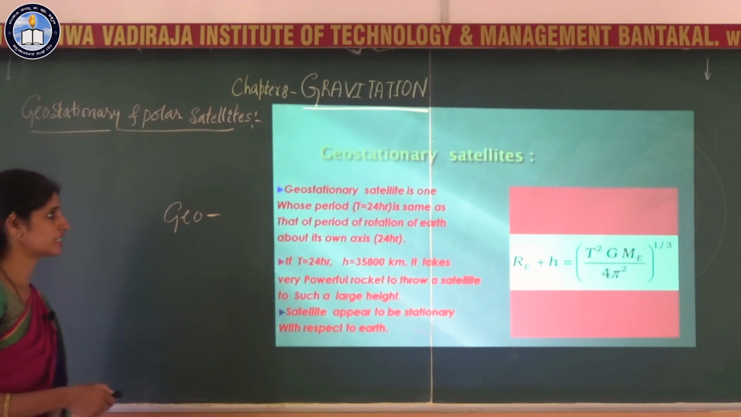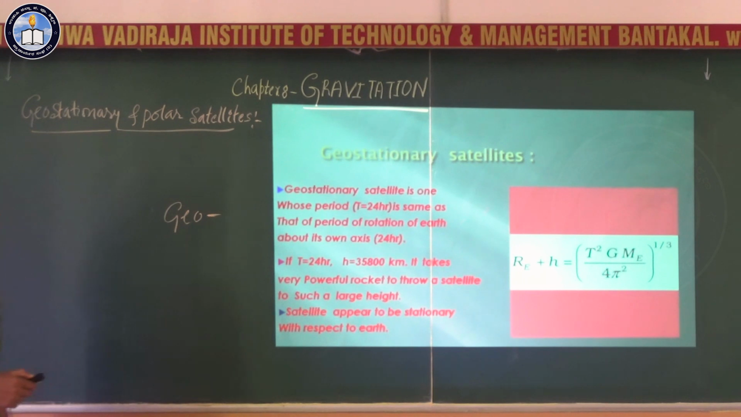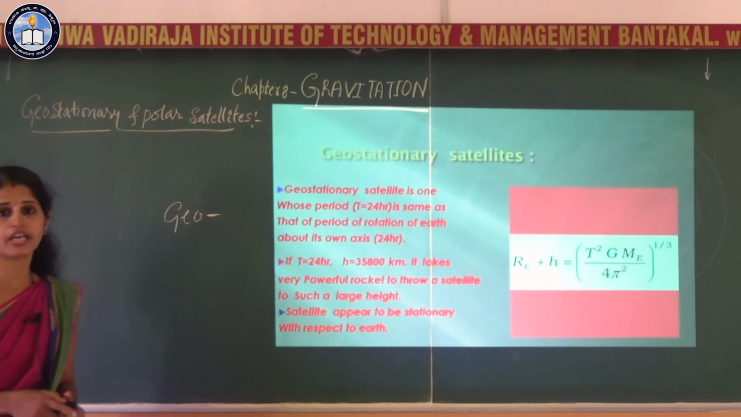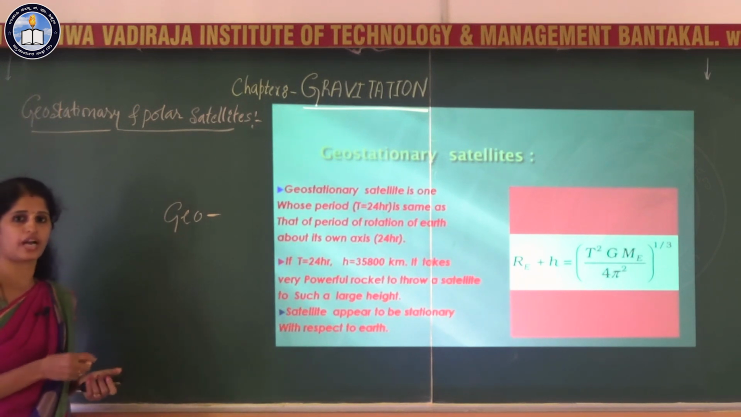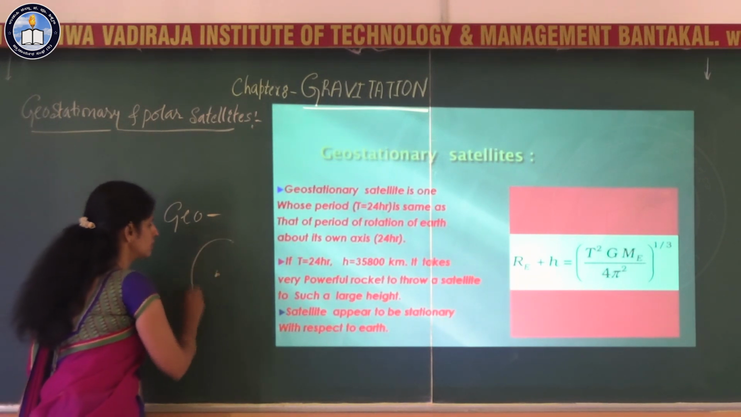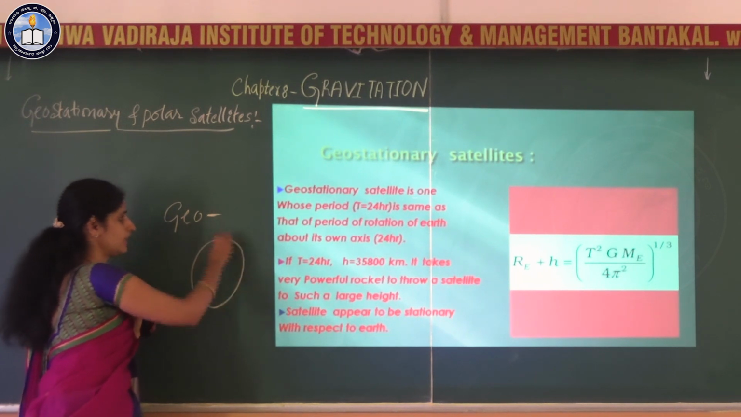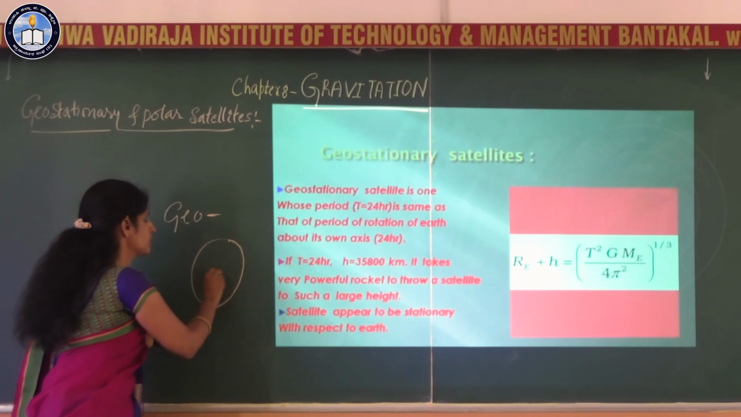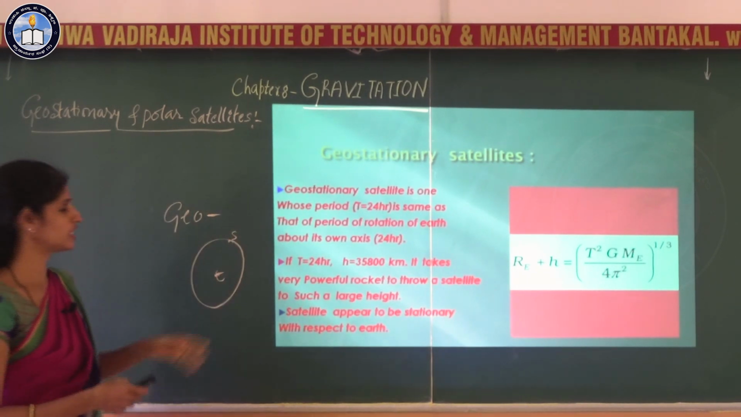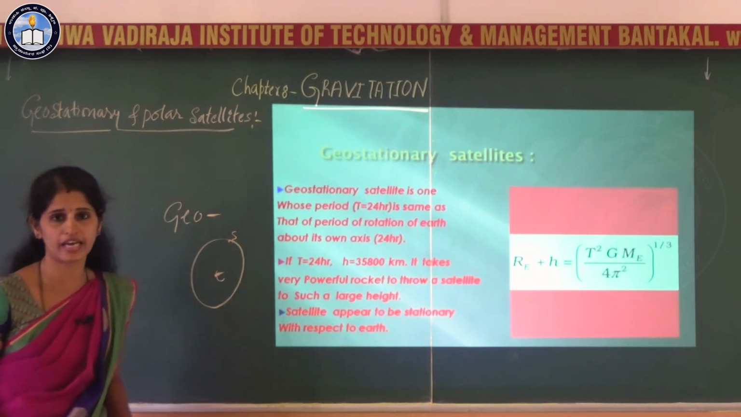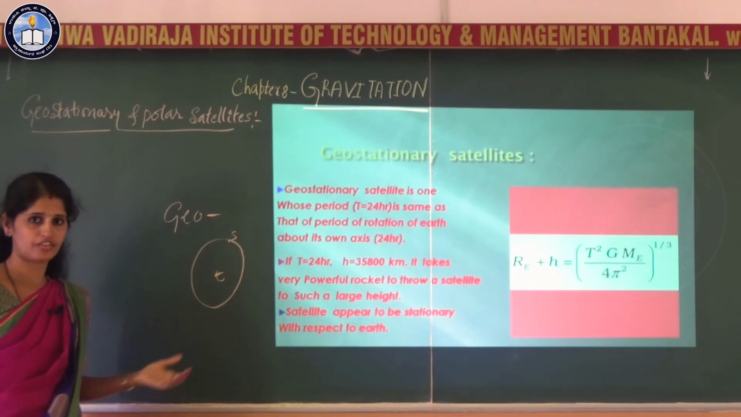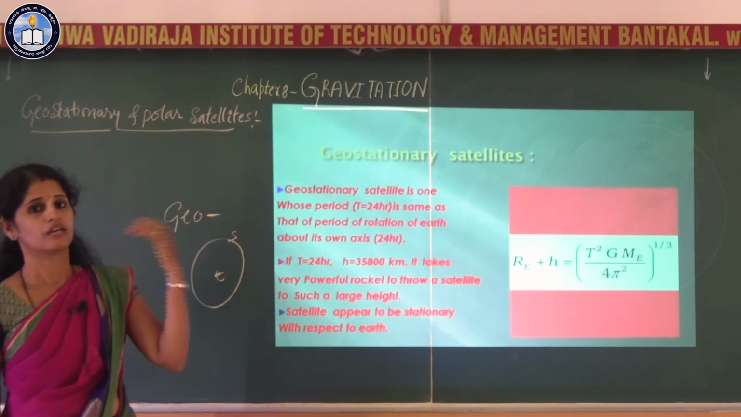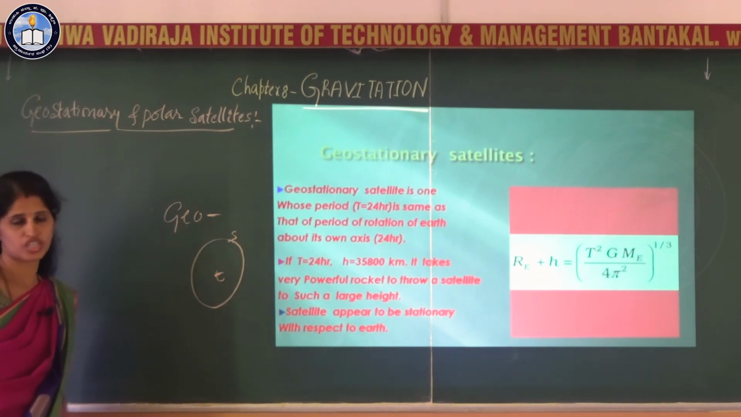The geostationary satellite here is one whose period is 24 hours, that is, the same as the period of rotation of Earth about its own axis. The period of revolution of Earth about its axis is 24 hours, and this satellite also takes 24 hours to cover one rotation around the Earth. So, the period of rotation of this satellite around the Earth is the same as the period of rotation of Earth about its own axis. Therefore, with respect to Earth, that satellite appears stationary.